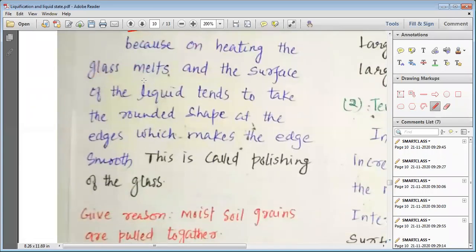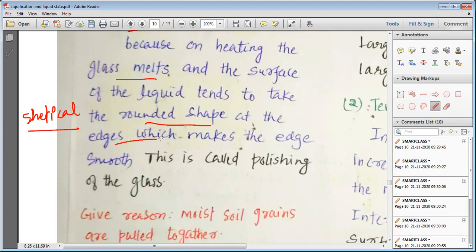Because on heating, the glass melts and the surface of the liquid tends to take a rounded or spherical shape. When the glass is heated, it turns into liquid and wants to maintain its spherical shape, and that is why the edges of the liquid glass which was present on the solid glass turn smooth and spherical in shape, and this is how it makes the edge smooth. This is called polishing of the glass.